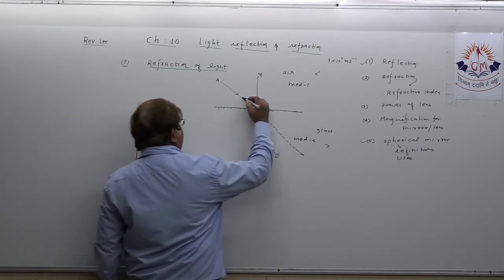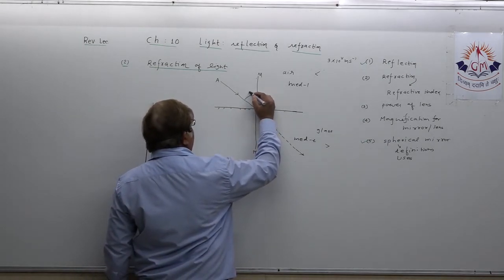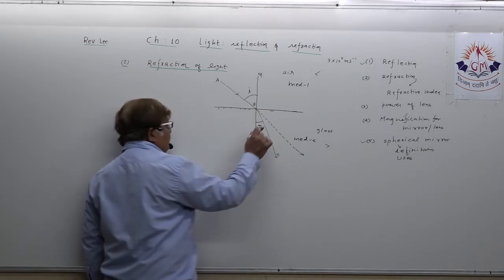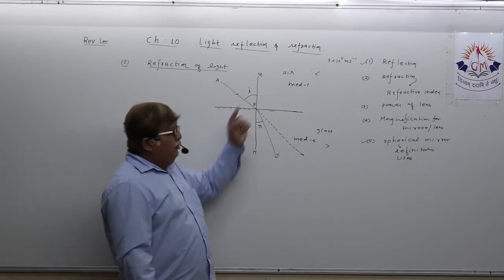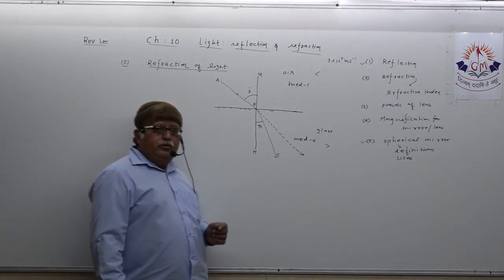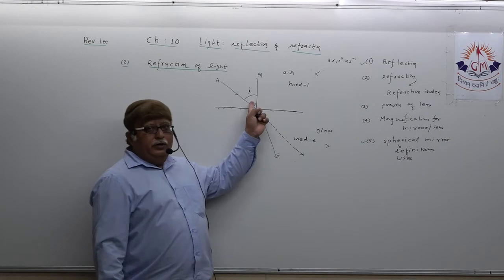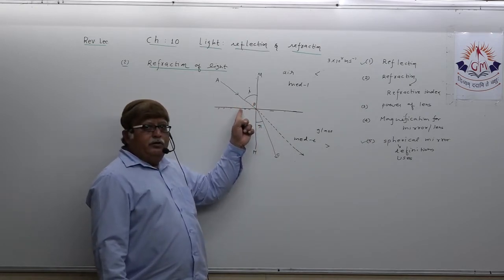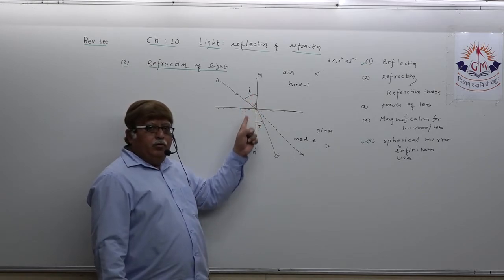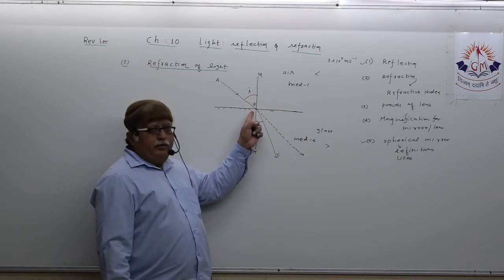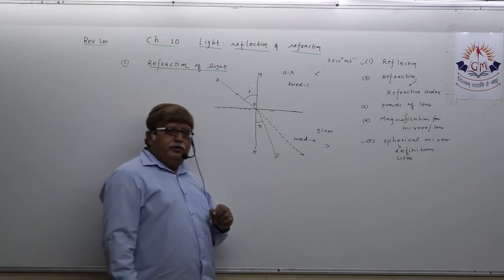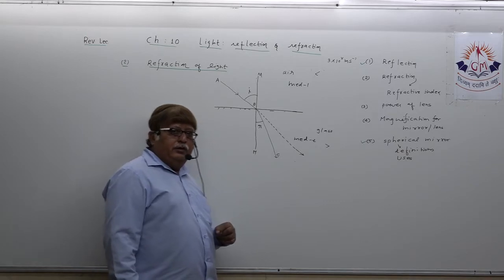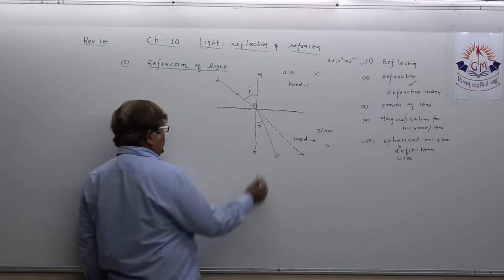Suppose here, this is called angle of incidence and this is called angle of refraction. How will you define angle of incidence, to be more precise? The angle formed between the incident ray and normal at the point of incidence is known as angle of incidence.